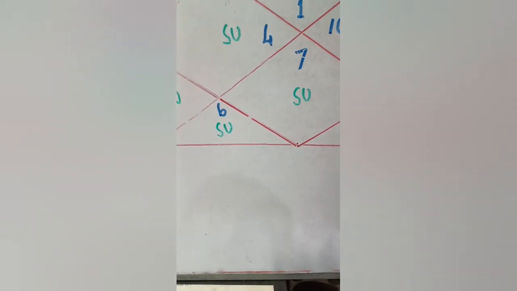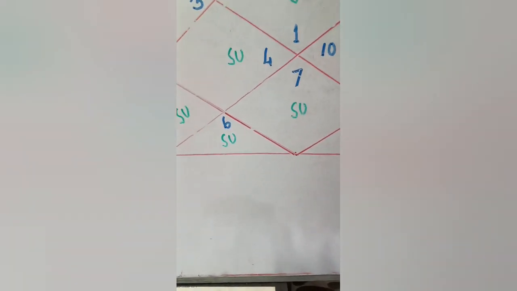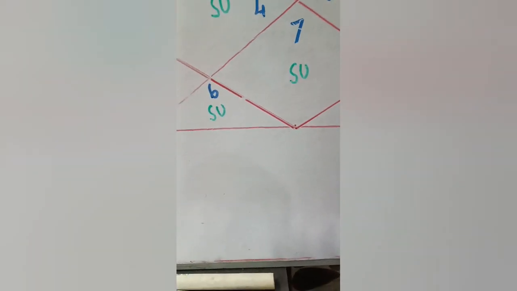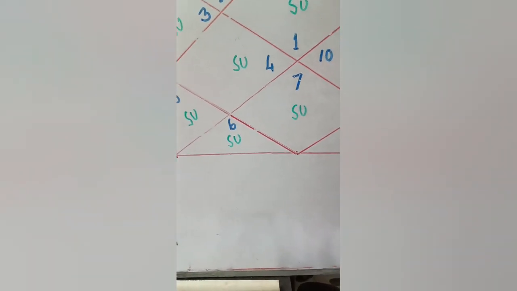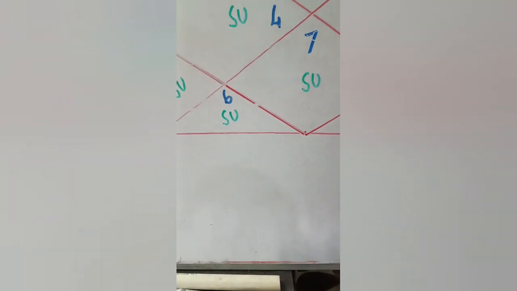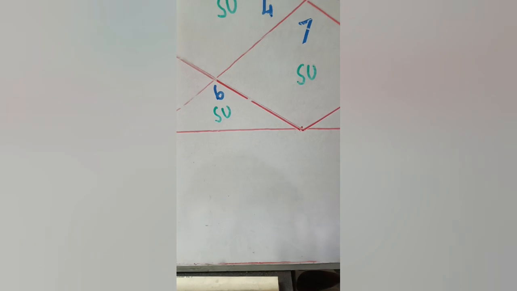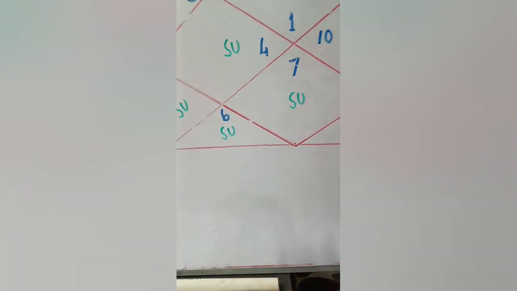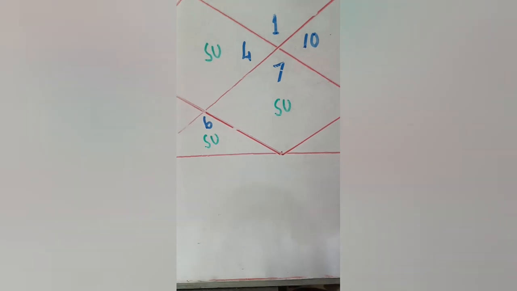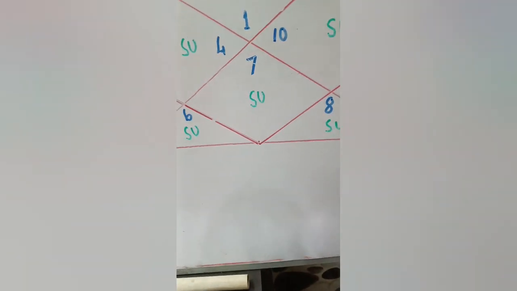Now, when Sun is posited there, Sun repays the debt of the bank, Sun repays the loan. Sun also removes disease and fights with the enemy. So Sun is very important in the sixth house, provided the sixth house is free from Papkatari, malefic conjunction, and malefic aspect.